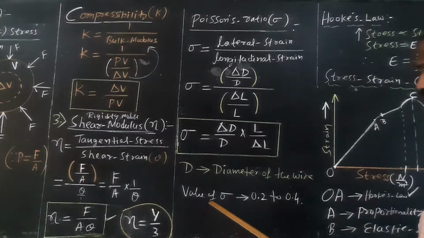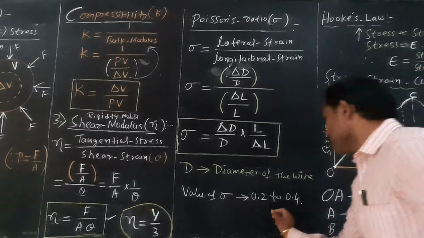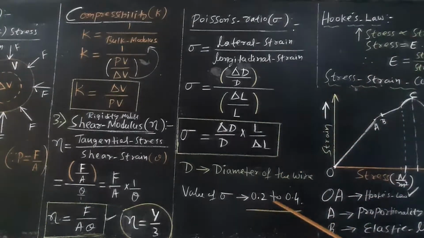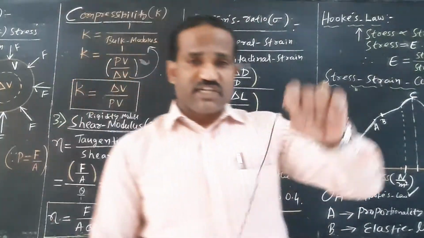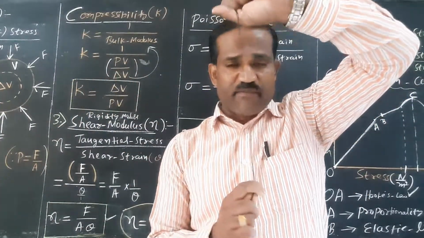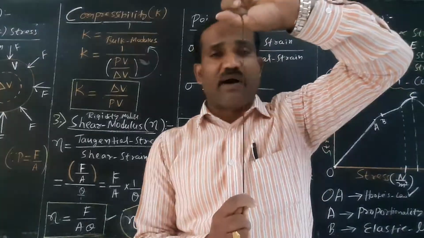Normally, the value of Poisson's ratio for metallic wires or different materials lies between 0.2 and 0.4.